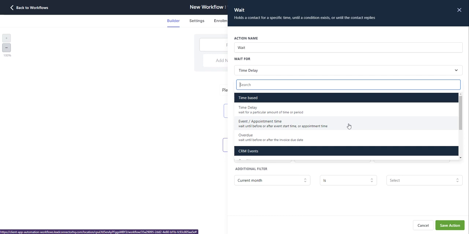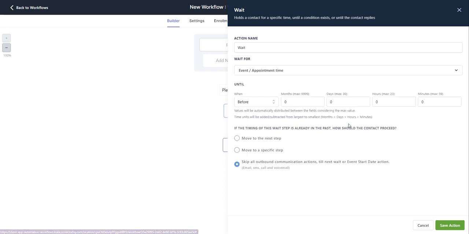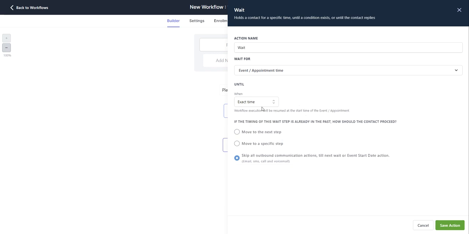Going back up to wait for, going into event appointment time. So this allows you to wait until before or after an event or appointment time. This first drop down, you can select after, before, or exact time. With before and after, you can put in your months, days, hours, or minutes. With exact time, this will resume your workflow at the event or appointment time.